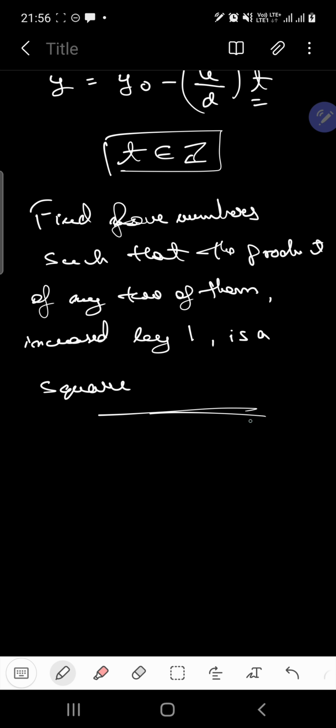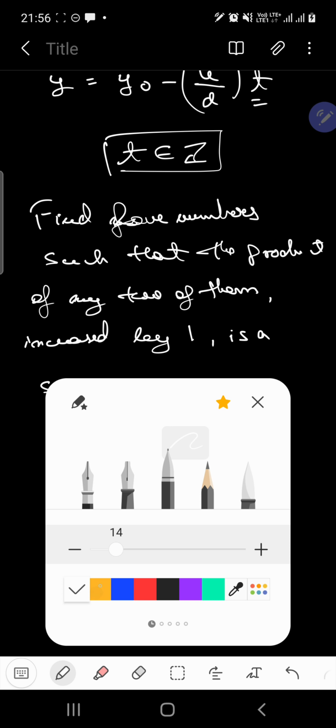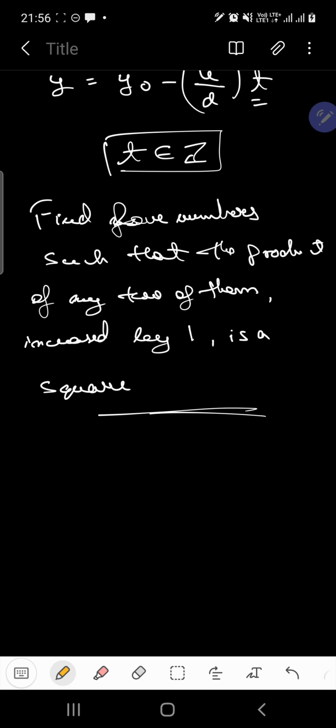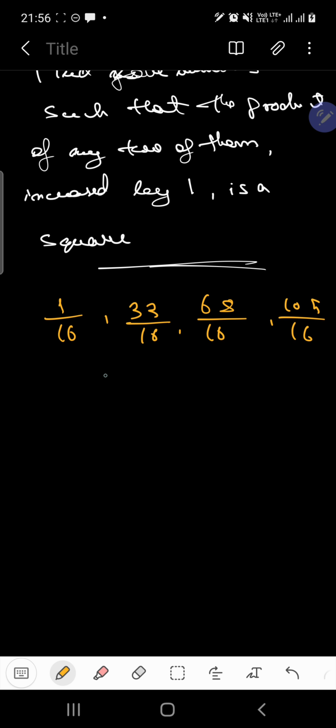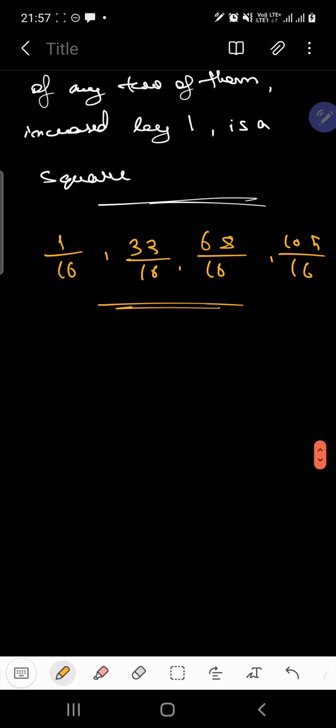Now this problem seems to be one of algebra, but actually it's somewhat related to number theory. Diophantus had given the solutions 1 over 16, 33 over 16, 68 over 16 and 105 over 16, and these are basically positive rational solutions, right? While Fermat had given the first 4 numbers which were integers.